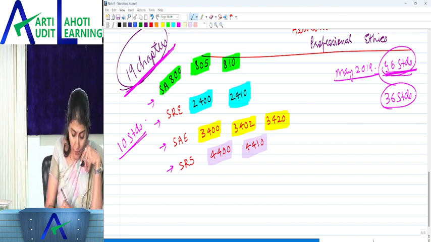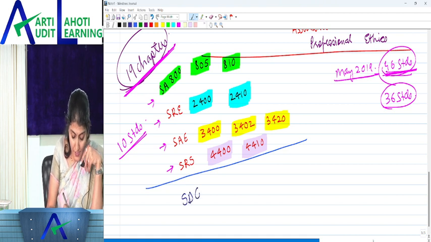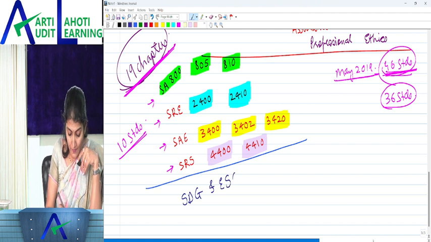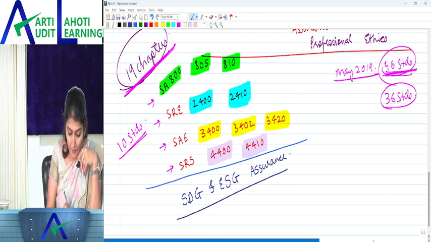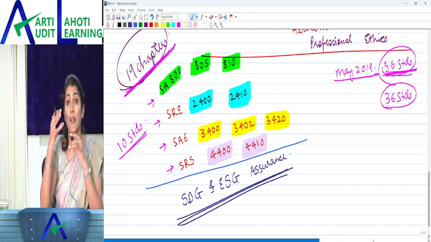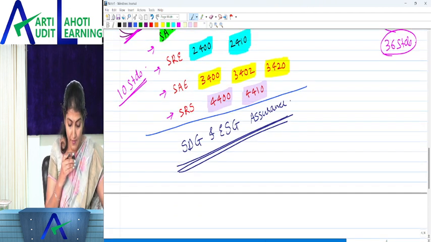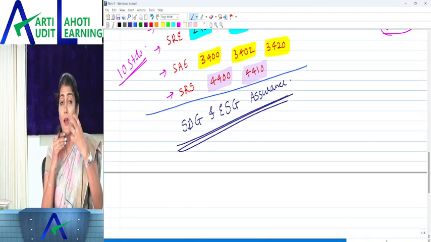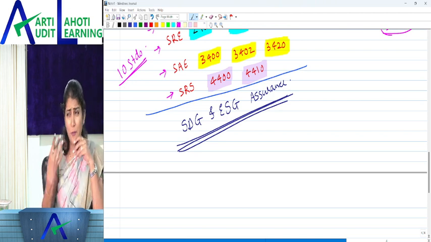Then apart from that, we have an altogether new chapter on the SDG, the Sustainable Development Goals, and ESG assurance, that is environmental, social and governance assurance. So that's a brand new chapter which has been added, regarding the SDG and the ESG, the Sustainable Development Goals, and the environmental, social and governance.